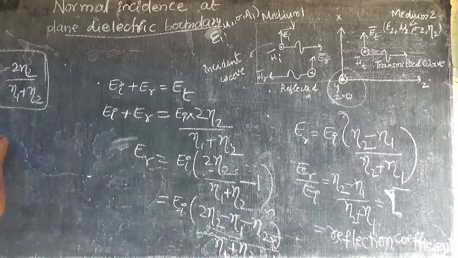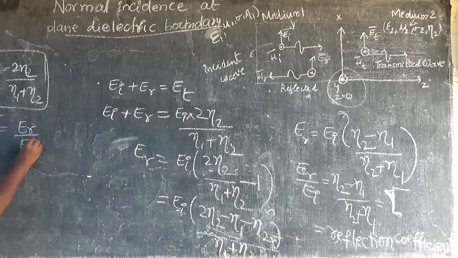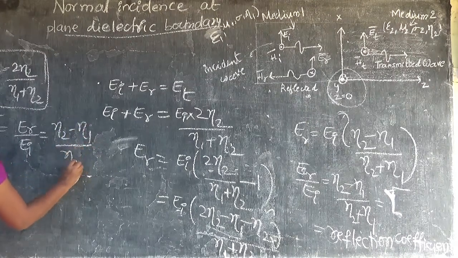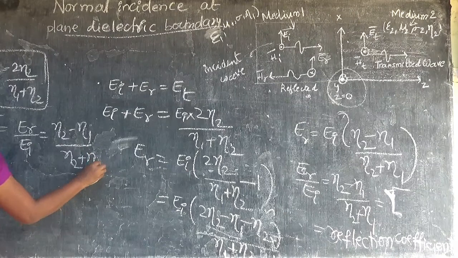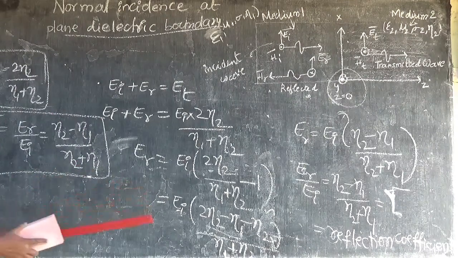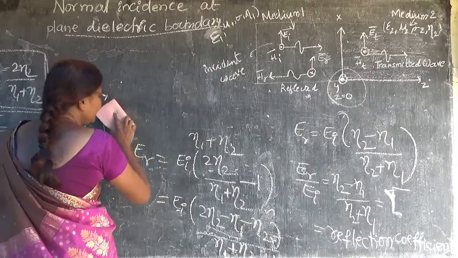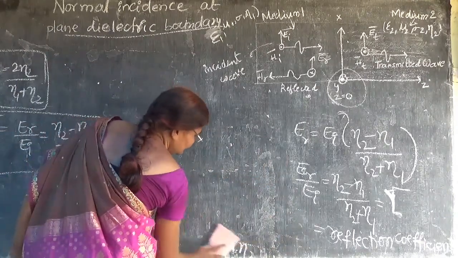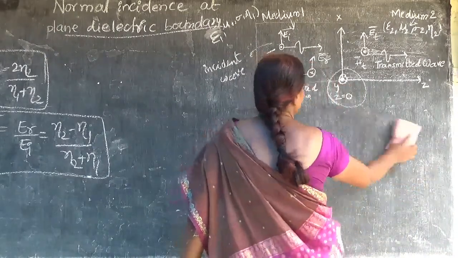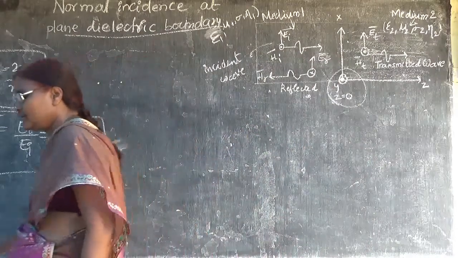And we are having another quantity which is called capital tau, which is nothing but ER by EI, whose value is eta 2 minus eta 1 by eta 2 plus eta 1, which is called the reflection coefficient. So what is the relation between these two? That we are going to see now.